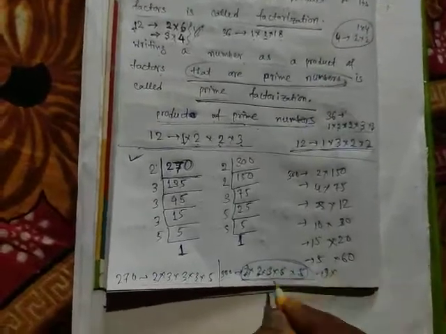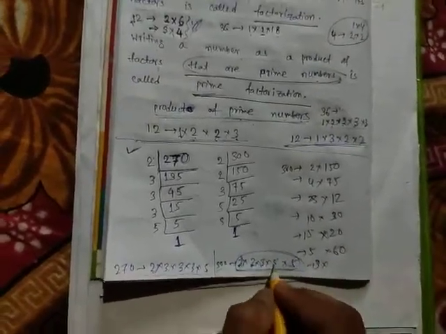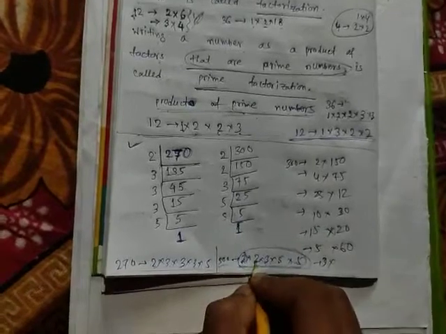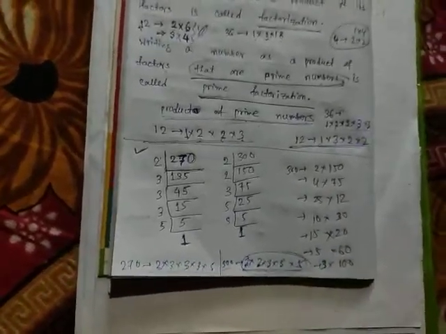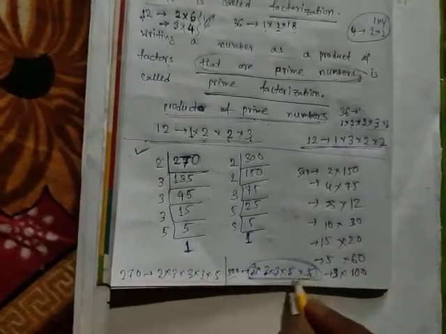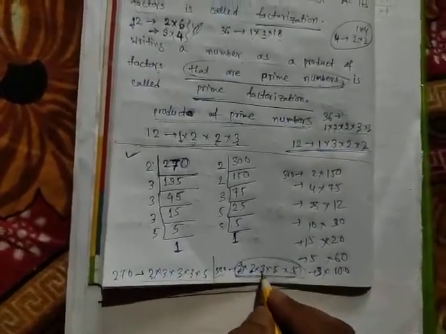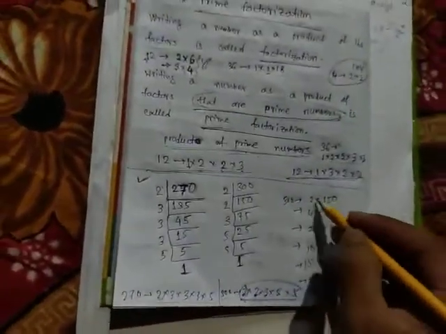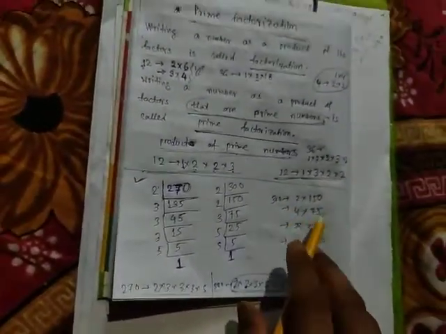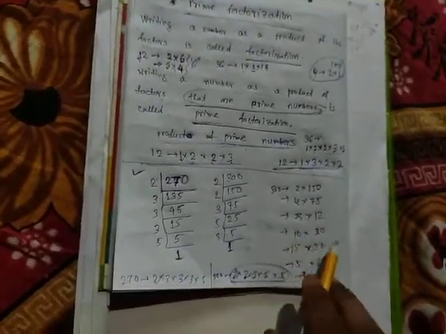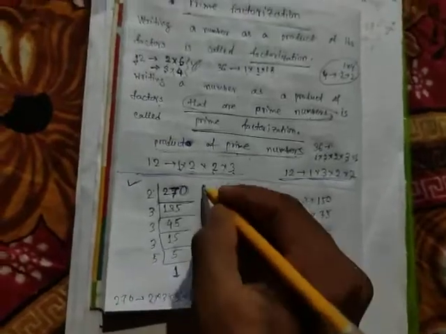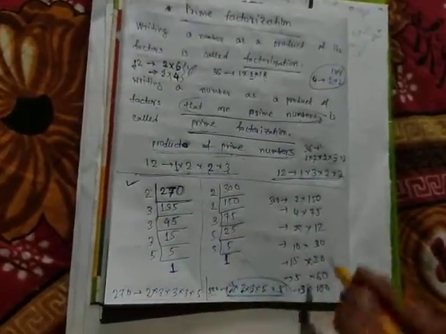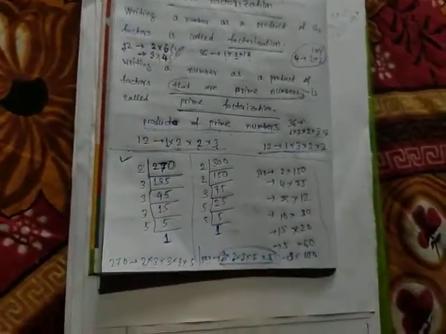3 into 5 is 15, 15 into 5 is 75, 75 into 2 is 150, 150 into 2 is 300, so 3 into 100. Again, 5 into 5 is 25, 25 into 3 is 75, 75 into 2 is 150, 150 into 2 is 300, so 4 into 75. So these are the factors of 300: 2, 150, 4, 75, 25, 12, 10, 30, 15, 20, 5, 60, 3, 100. By the method of prime factorization, we can get the factors easily also.